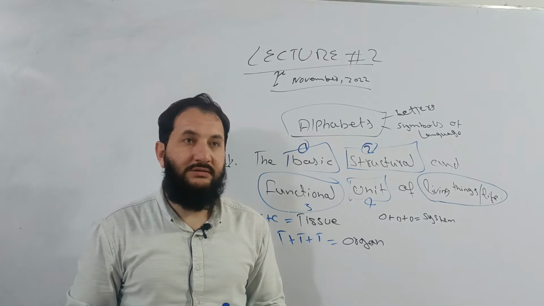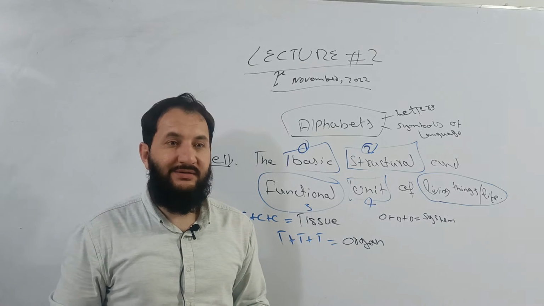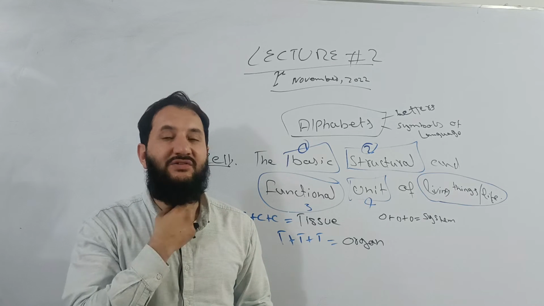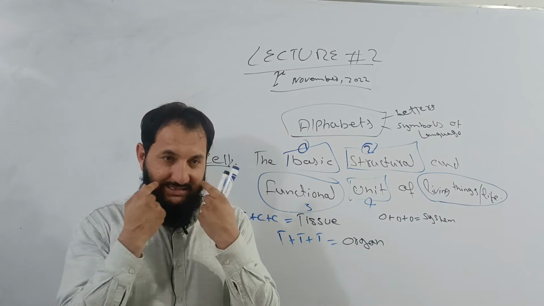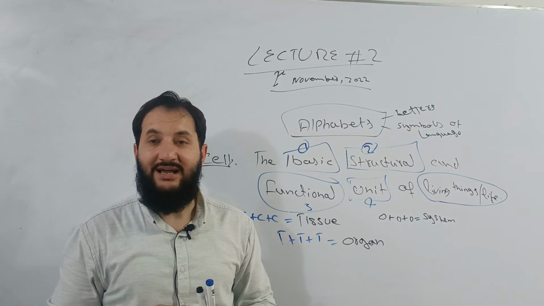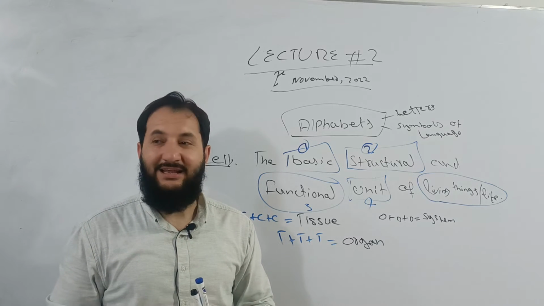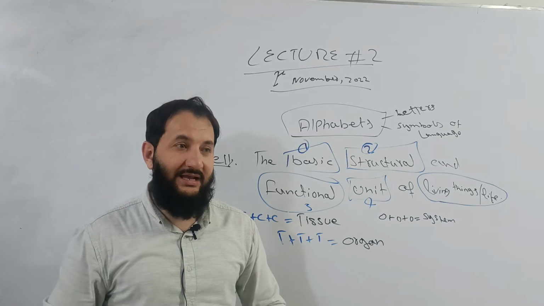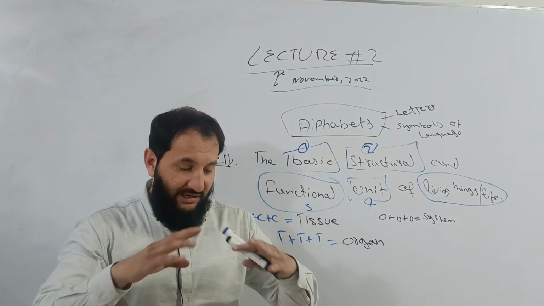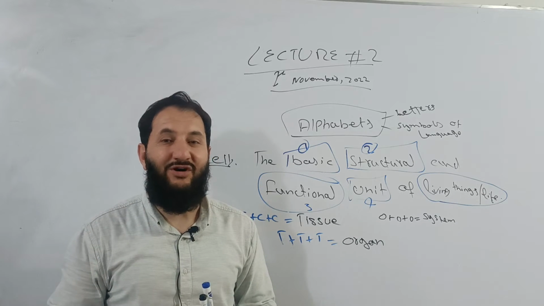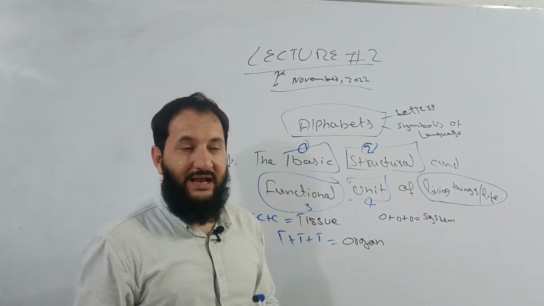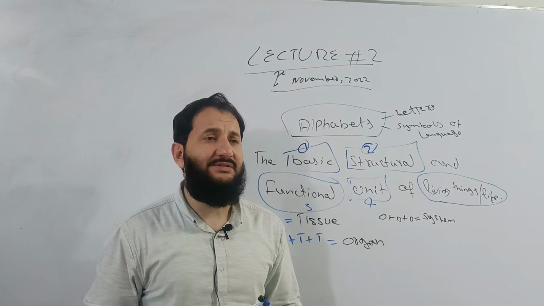Now, the tongue is one organ, the mouth is another organ. The esophagus is another organ. The jaws are other organs. The stomach is another organ. The small intestine, large intestine, rectum, these are all different organs. And the combination of all these organs forms the digestive system. Is it clear?